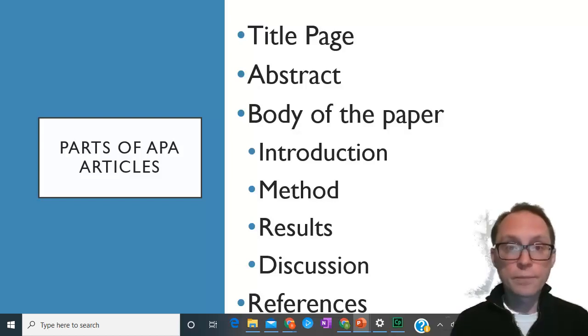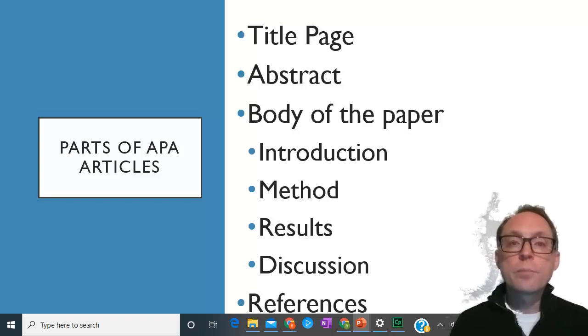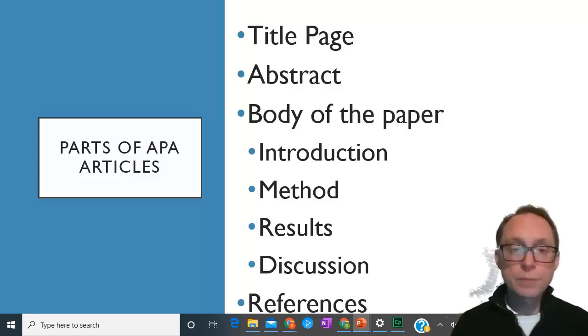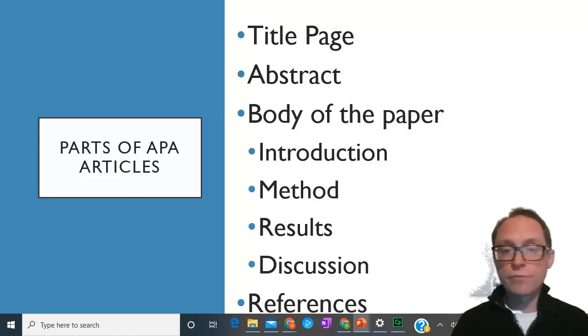That would be a study. When we actually do this, there are different parts of an APA article. The first part is a title page, then the abstract, then the body of the paper, and in the body of the paper you have subsections: introduction, method, results, discussion, and then a separate section for the references.